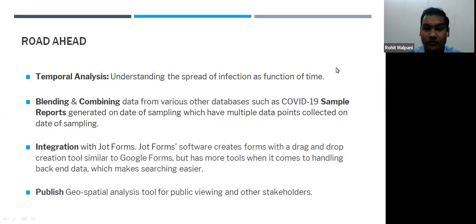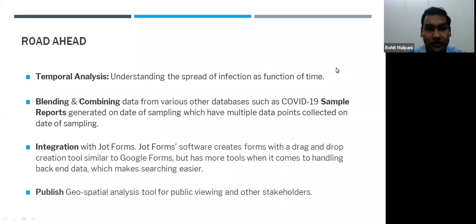So we plan to release a separate page which will have lesser data, and it will be available for the public, and they can view and see how the COVID is spreading in that particular area. So it will have reduced information, and it will be available for the media also, so that they can project it in the newspaper or in the electronic media, as to this is how the COVID is spreading, and people should take precautions.